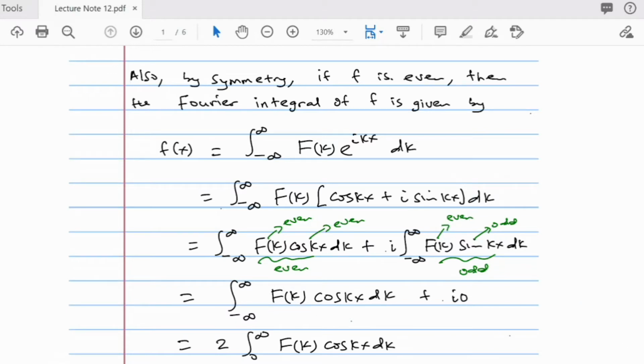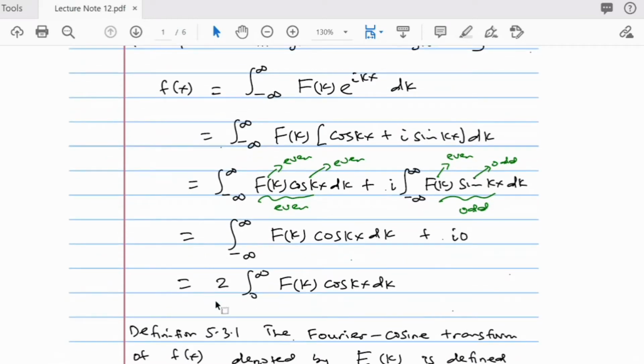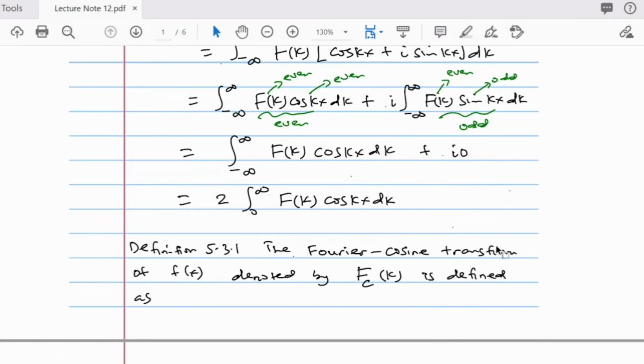So whenever your function f of x is an even function, then the Fourier integral will be twice the integral from 0 to infinity of the Fourier transform of that function times cos kx dk. You must note this. The Fourier cosine transform of f of x is denoted by capital F subscript C. The C just differentiates cosine from sine.